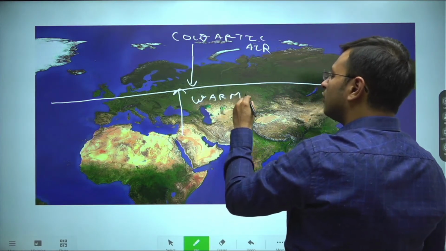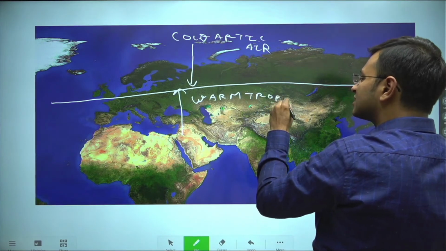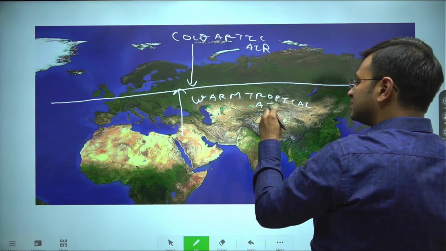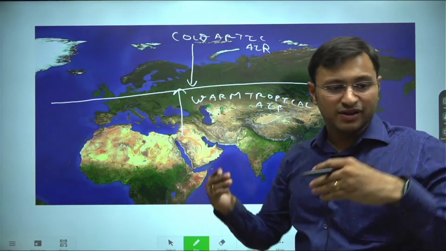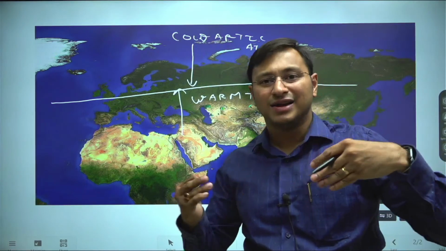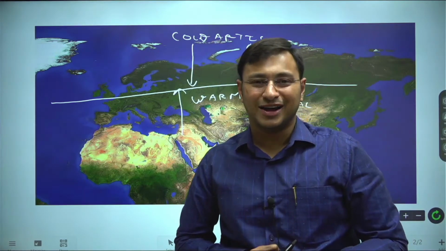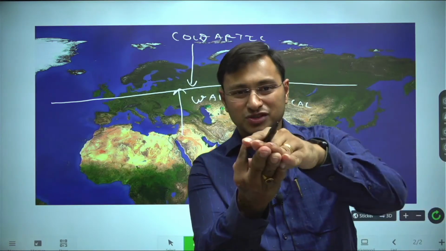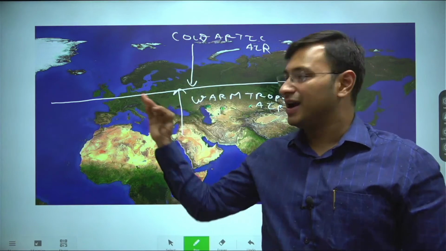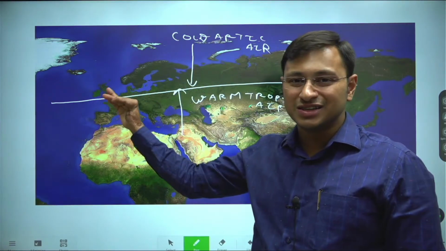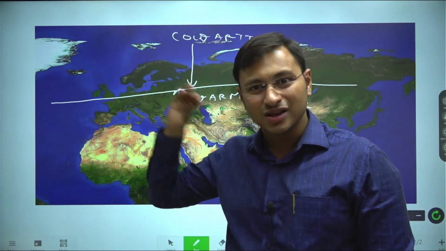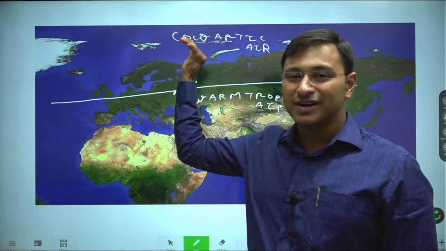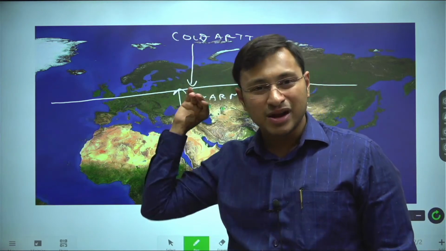So you have the warm tropical air which is coming from the tropics. This cold and warm air will now interact with one another, and this will result in a mechanism called fronts and temperate cyclones. Because of this, you will have uplift along these latitudes, and anywhere along 60 to 65 degrees north, you will have rainfall almost throughout the year. Why? Because of the cold air coming from the Arctic meeting the warm air coming from the tropics.